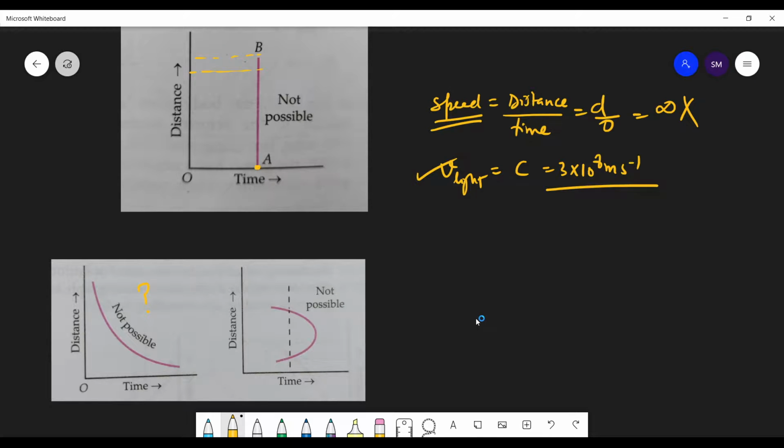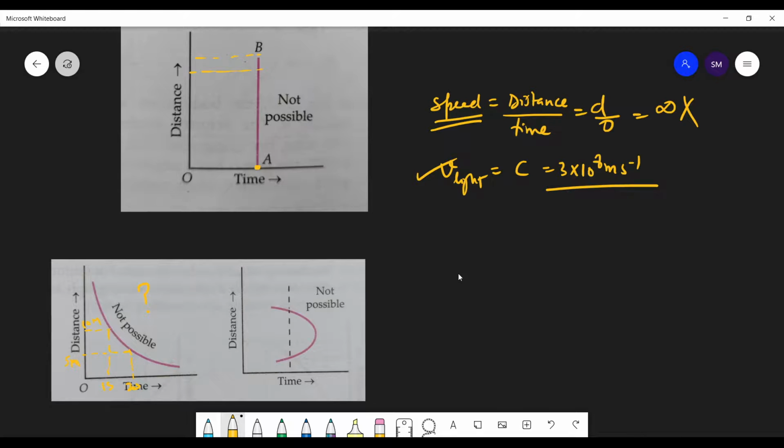Yes, students. Why is this graph not possible? See, when the time is 1 second, the distance is 10 meters. When the time is 2 seconds, distance is 5 meters. Is it possible?